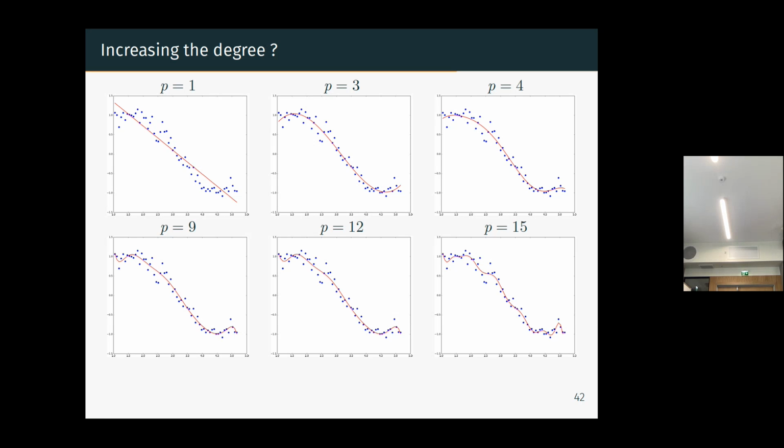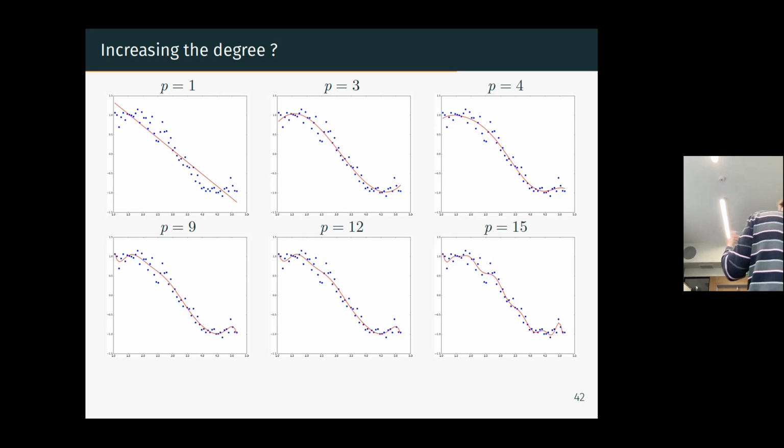The 15. You didn't listen when we talked last time. 15 is overfitting. Here there is overfitting. You see there is a point here which is an outlier. It follows the point because there is overfitting. Yeah, you know what is overfitting? I think 3 is the best. Yeah, 3 or 4 might be the best.